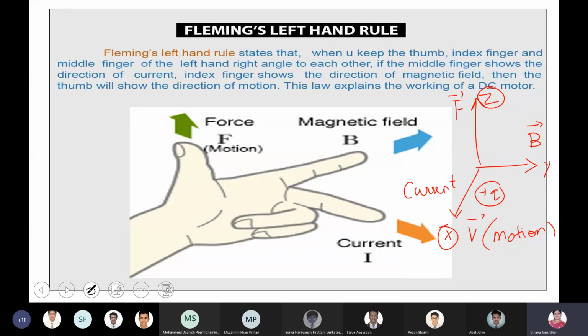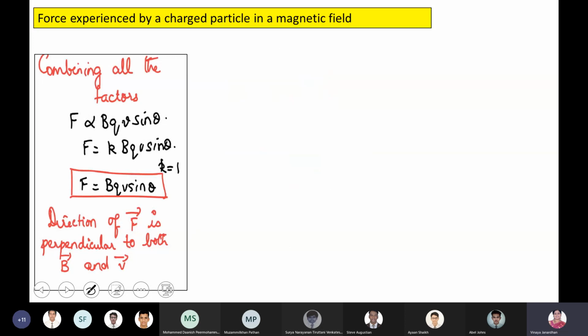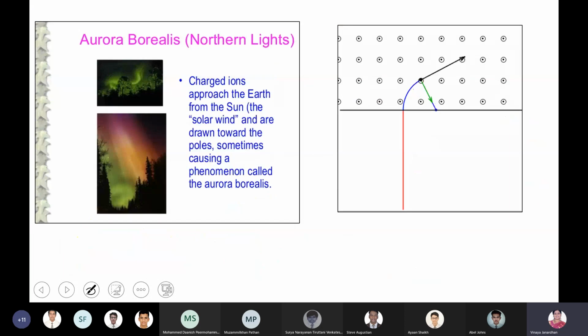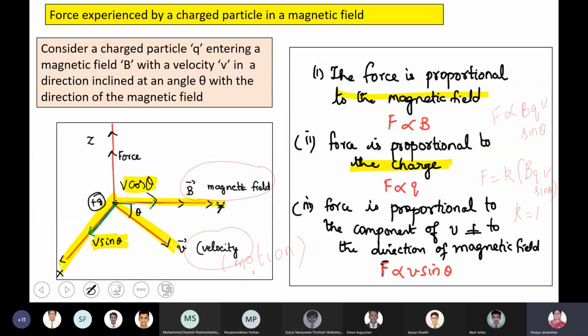Now look at your previous diagram, boys. Stretch the forefinger of your left hand along the direction of the magnetic field. Next, your center finger indicates the direction of the motion of the charged particle. Say your charged particle is moving towards you. It's a positively charged particle; later on we'll check for negative electrons.